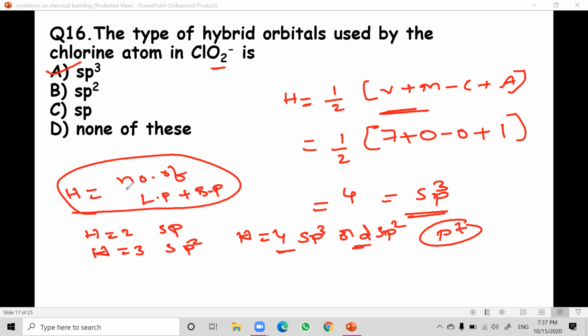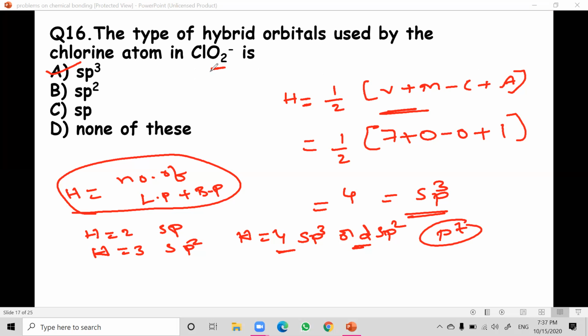It is difficult for students to understand, and it takes more time. So this formula will be easy for all neutral molecules as well as ions. Straight away you can take it, because you should know the valence electrons. What is V? The number of valence electrons on the central atom. What is M? The number of monovalent atoms attached to the central atom. What is the central atom here? Chlorine. And C is the number of cations.